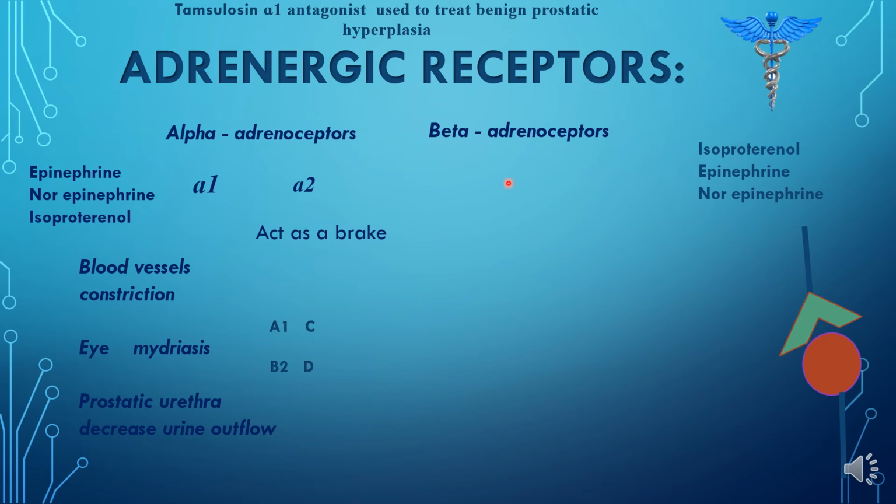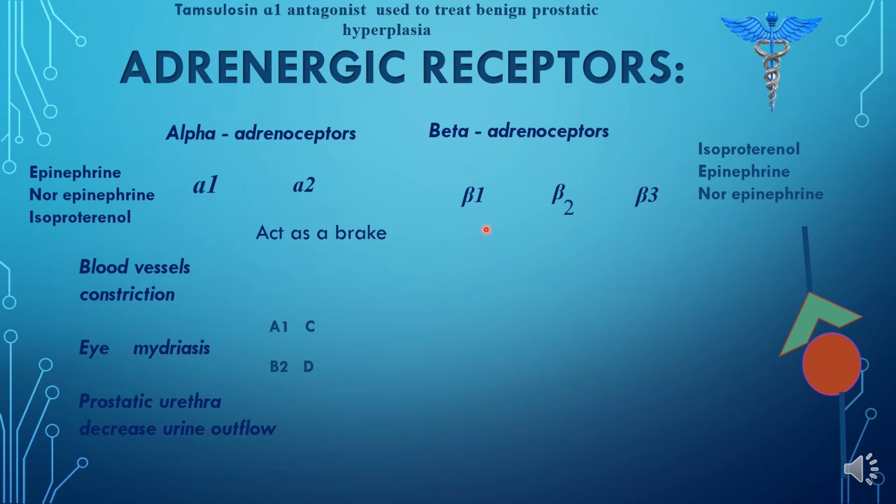Now moving on to our next receptor, which is the beta adrenoceptor. The beta adrenoceptor may be beta 1, beta 2, or beta 3. First, eliminating beta 3 and talking about the beta 3 receptor: it is only present in the adipose tissue, where it is responsible for lipolysis. Remember that beta 3 along with beta 1 is responsible for lipolysis. Now we have finished beta 3. Moving on towards the beta 1 and beta 2 receptors.